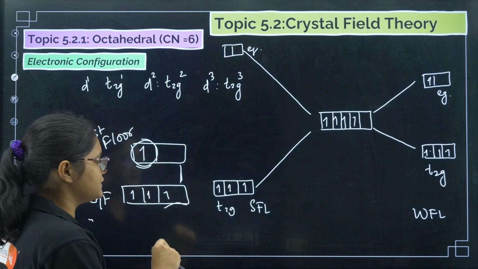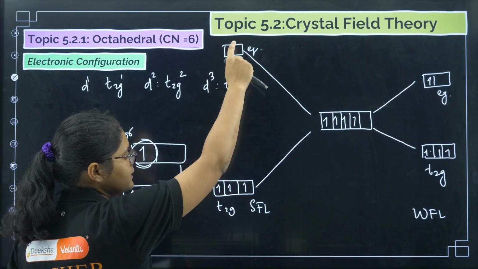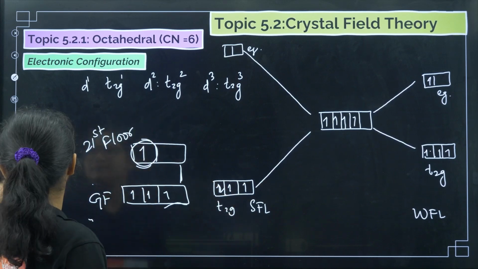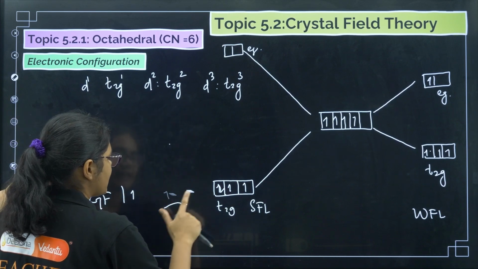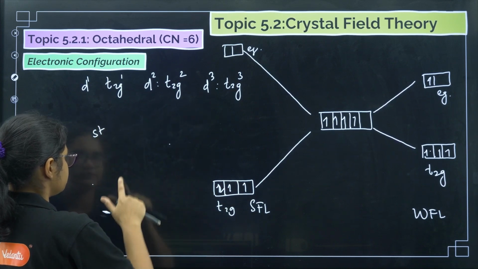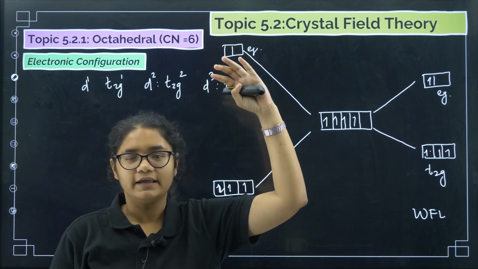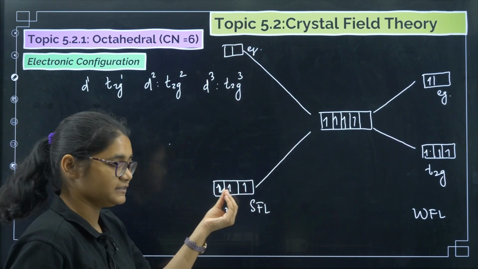So the electron also sees like that: who will climb this much, who will go to the very high energy level? So let me adjust here. Now what happens, see, in the strong field ligand, because the energy gap is very high, this is the first floor, this is the ground floor, then this is the 21st floor, very high, the electrons become lazy to go to the higher level. They think, let me adjust here.